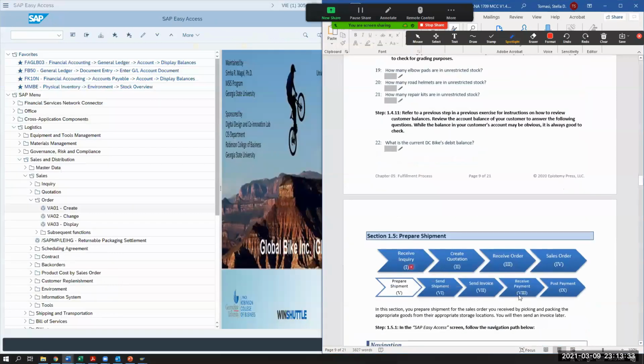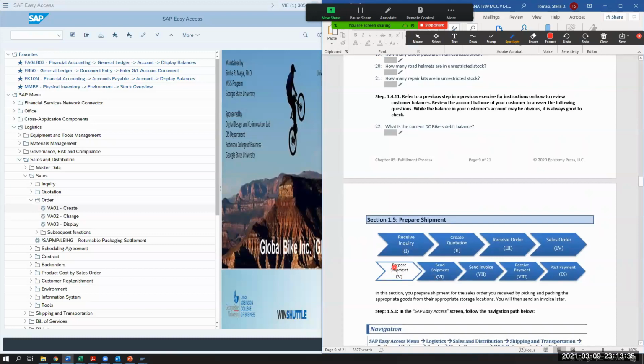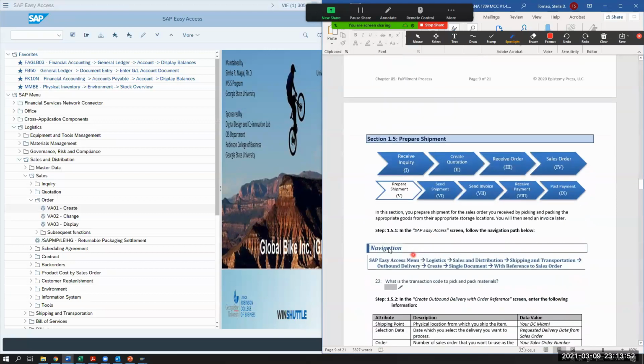All right, and so now we're preparing for shipment. So now we're in section 1.5, prepare shipment. In this section, you will prepare shipment for the sales order you received by picking and packing the appropriate goods from their appropriate storage locations. You will then send an invoice later. So in the SAP Easy Access screen, follow the navigation path below. So we're in Easy Access here.